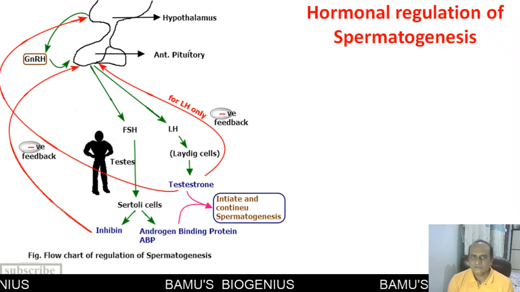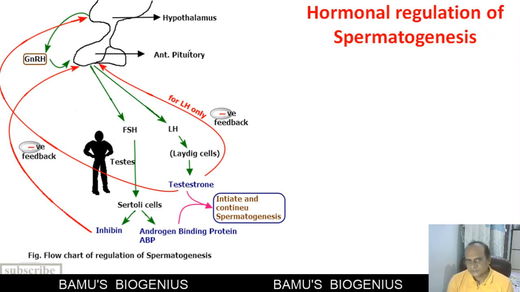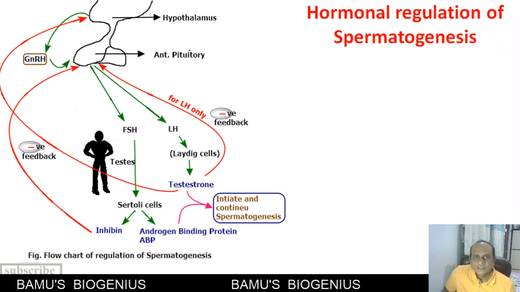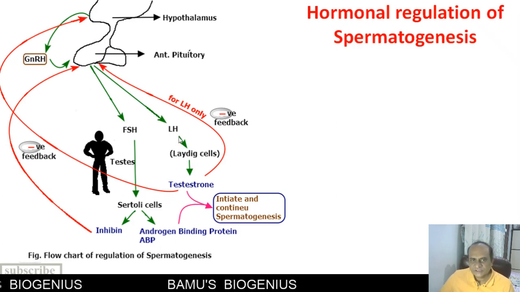Here, the hypothalamus, which is a part of the diencephalon, produces a gonadotropin releasing hormone which stimulates the anterior pituitary. This anterior pituitary is then responsible for formation of follicle stimulating hormone, that is FSH, and